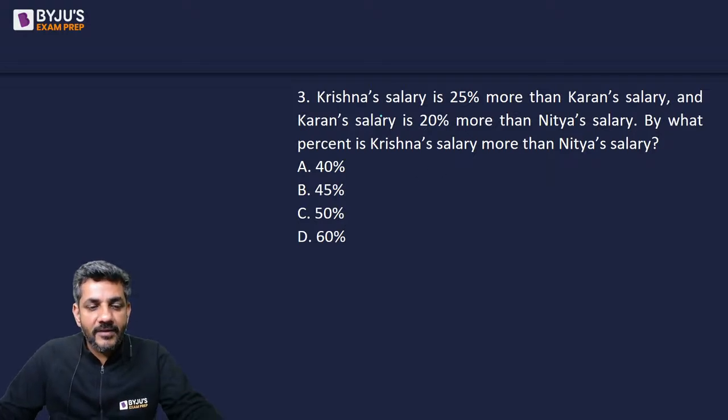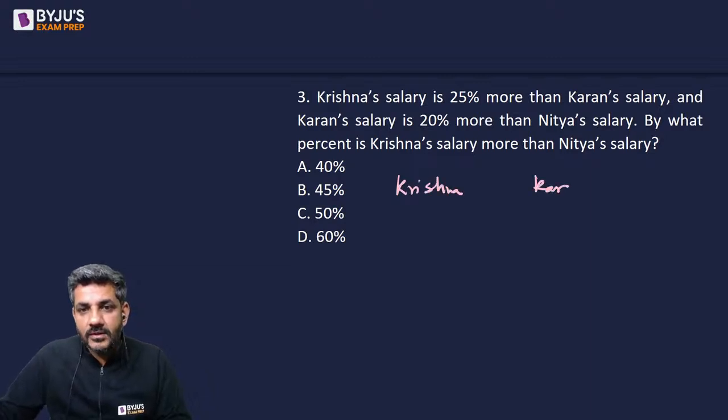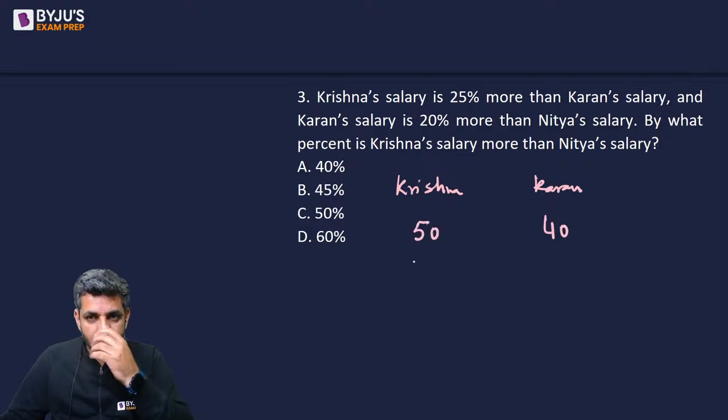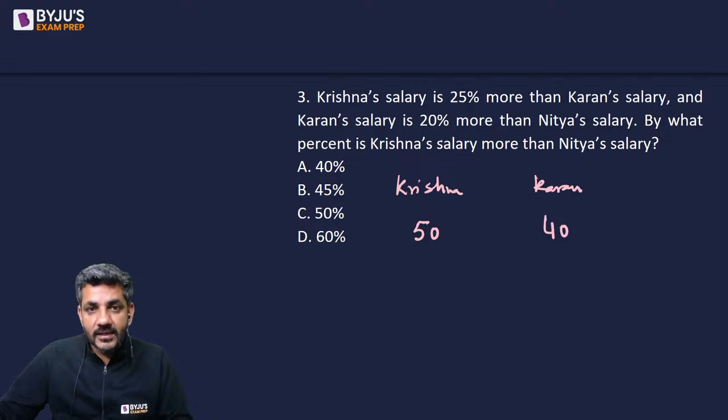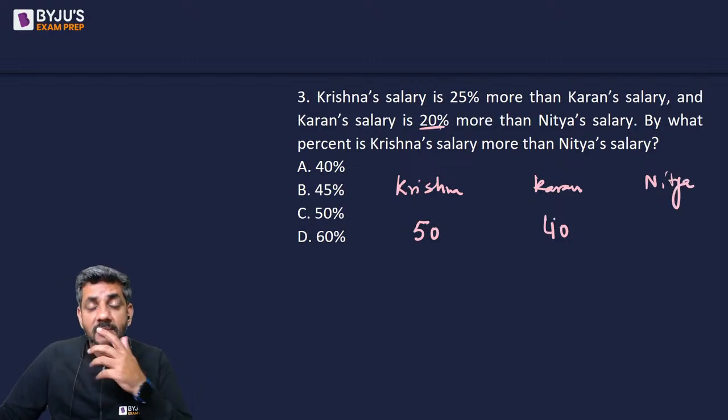Krishna's salary is 25% more than current salary. So if current salary is, let's say, 25% more, then I take a multiple of 4. Let us say it is 40. So Krishna's salary is 50 because it is 25% more. And current salary is 20% more than Nitya's salary. So 20% more means 1.2 times.